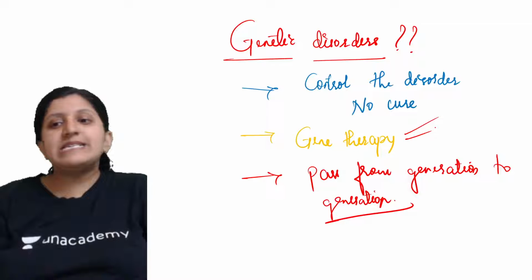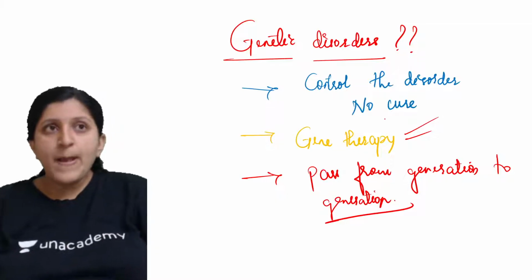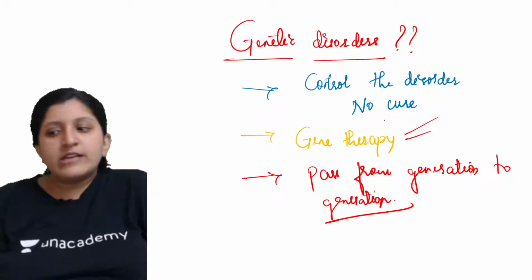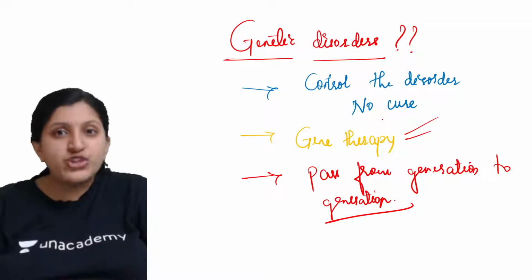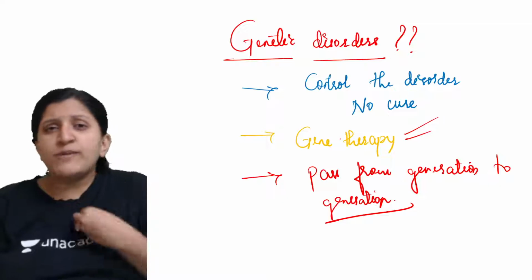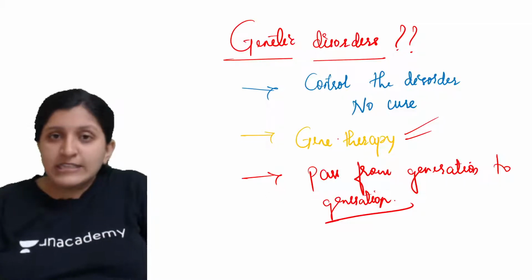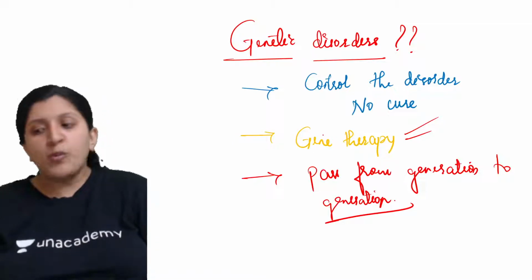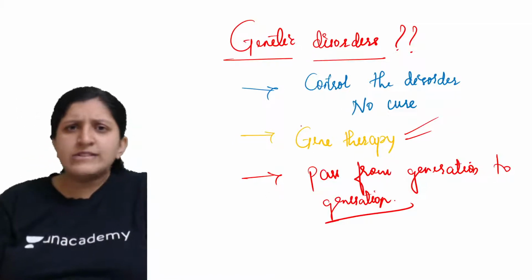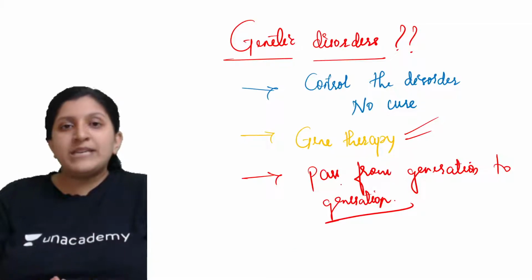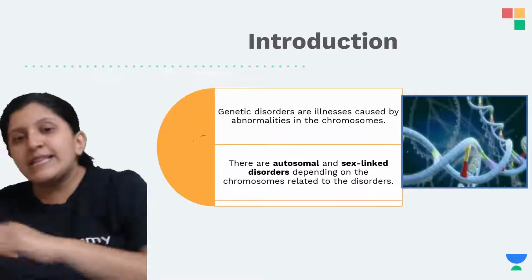So that way this is promising. But we have to check whether the therapy is going to work, and whether a solution is available for all the different types of genetic disorder, because there are many more. There are Mendelian disorders, chromosomal abnormalities, and sex-linked disorders that you will study in higher classes. In today's class we'll be discussing sex-linked disorders.